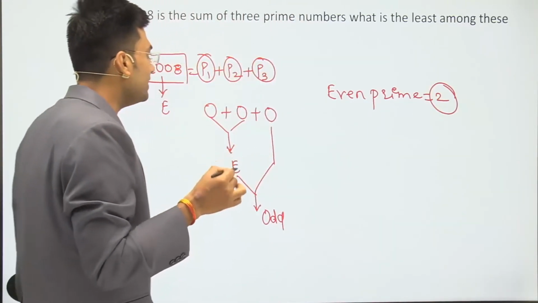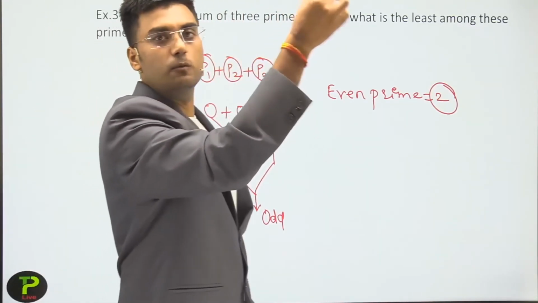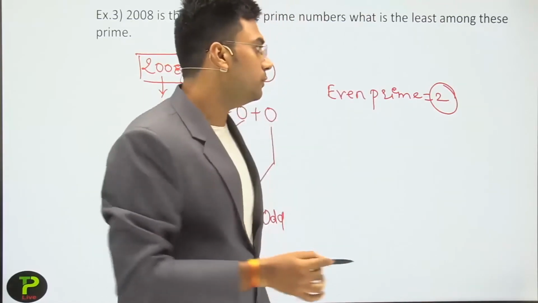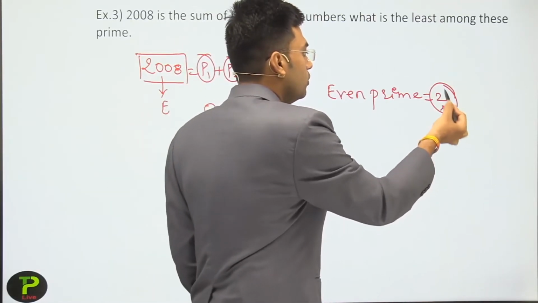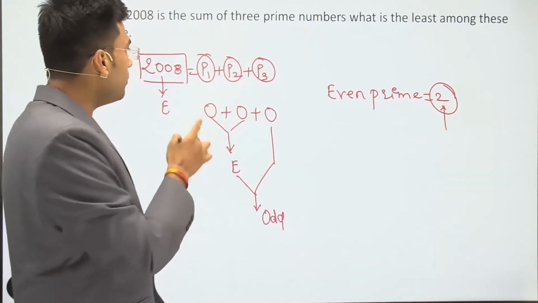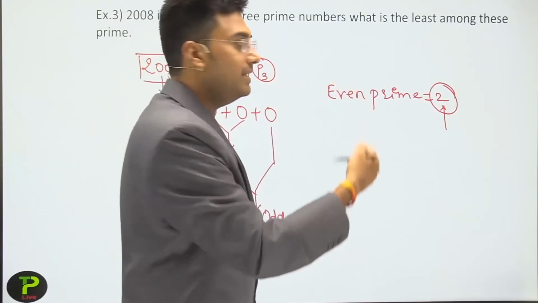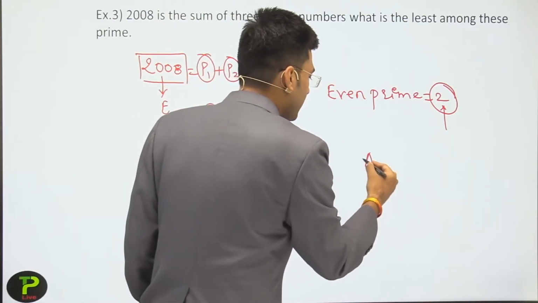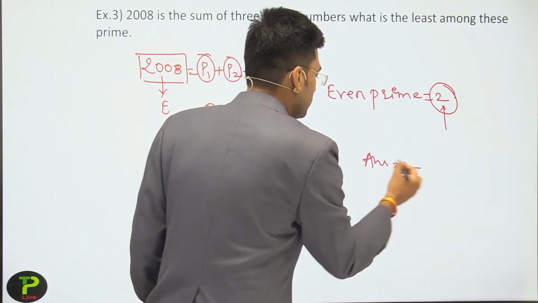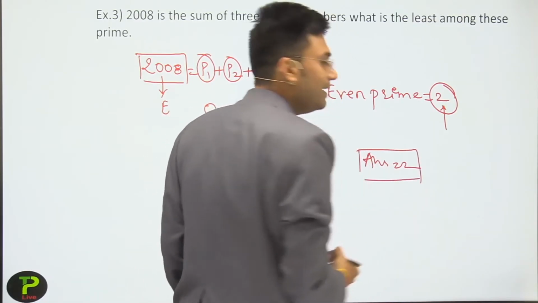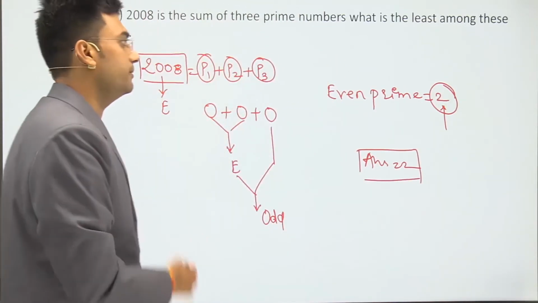So we can say that among P1, P2, P3, one number should be equal to 2. So the least prime number among P1, P2, P3 is 2. So our answer is 2. 2 is the correct answer for this question.